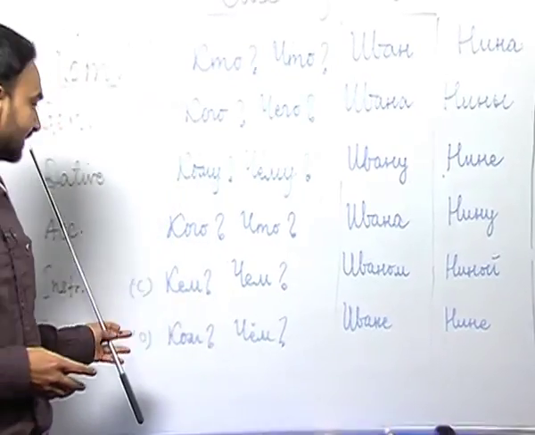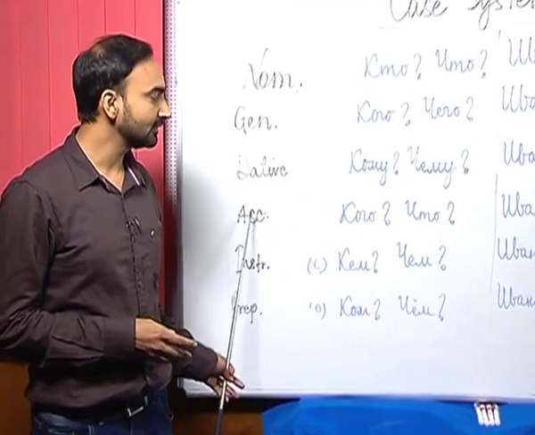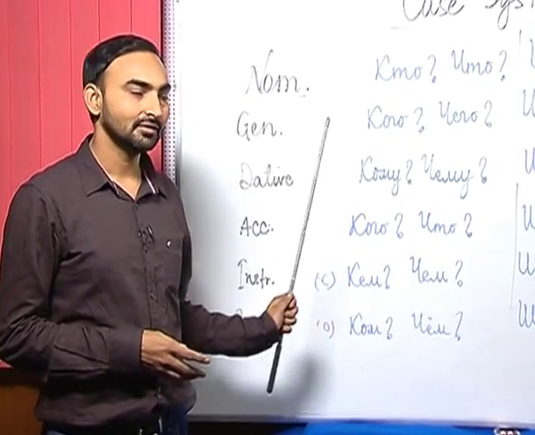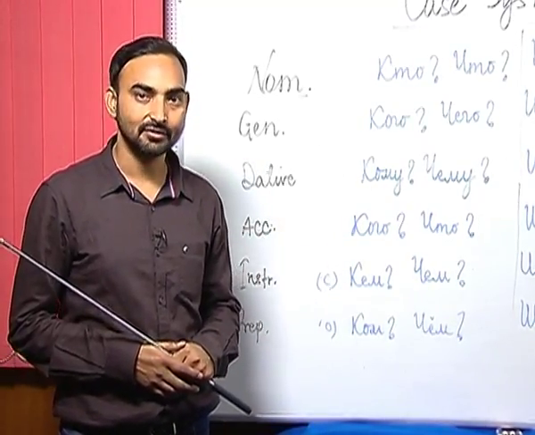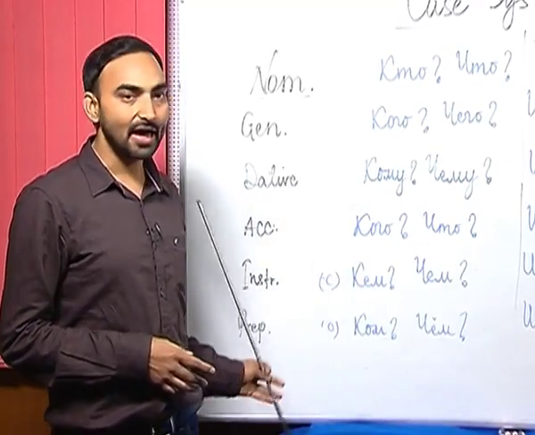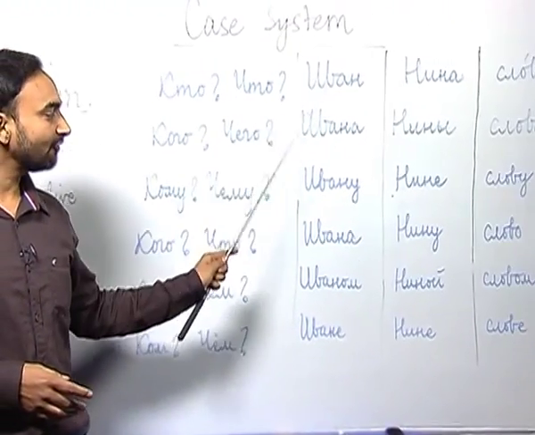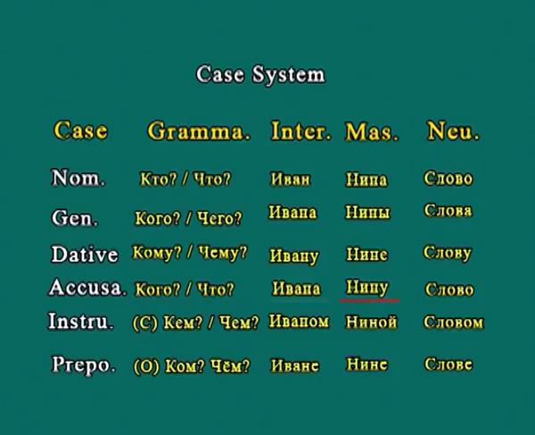The next case in Russian is the accusative case. The accusative case answers the questions kavo and shto, and the grammatical function it performs is direct object. So, the direct object of a sentence is described with the help of the accusative case of nouns. Let us again see the form of Ivan in the accusative case. It becomes Ivana, Nina becomes Ninu and Slovo remains Slovo.